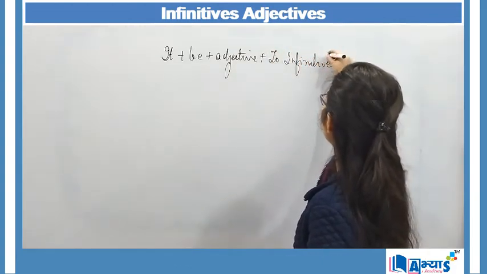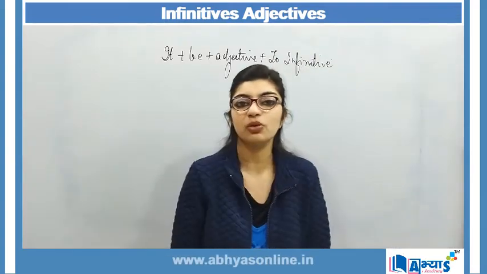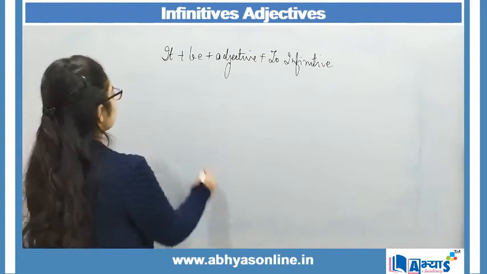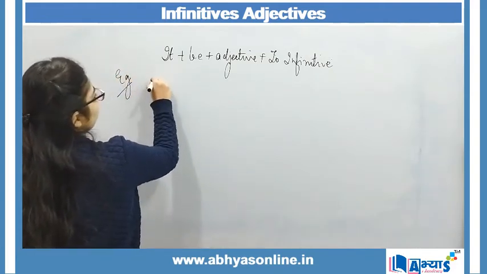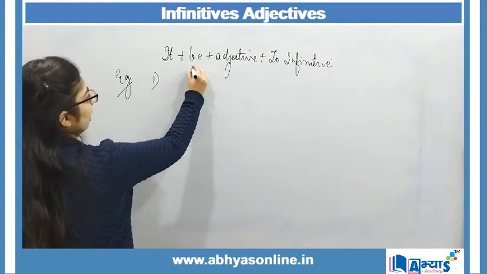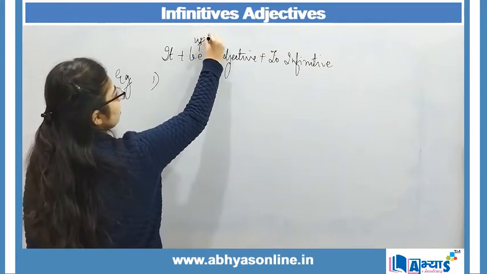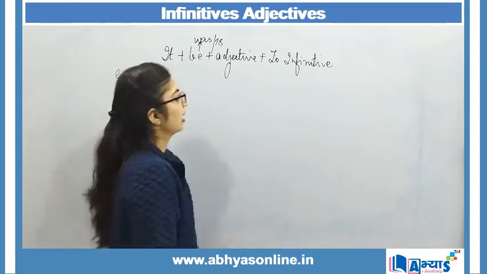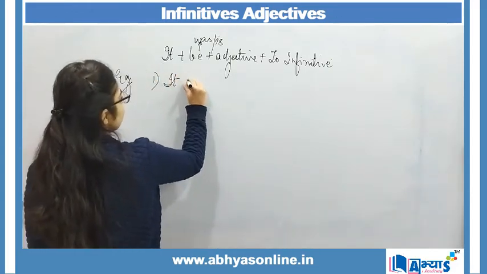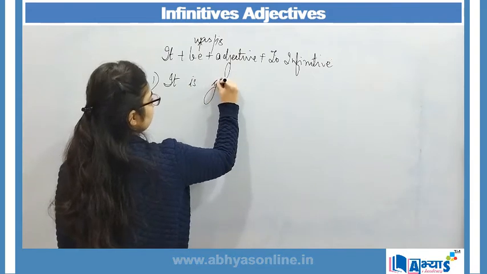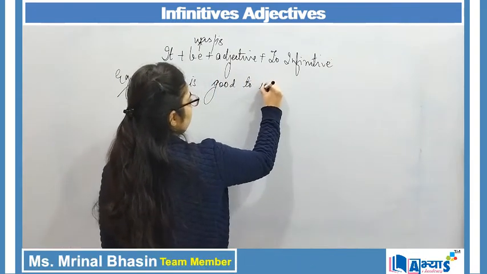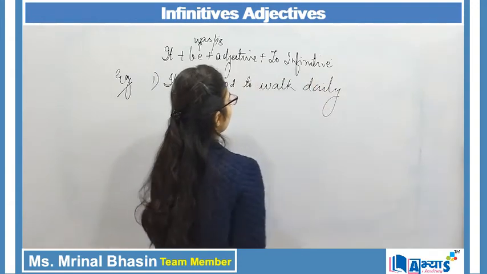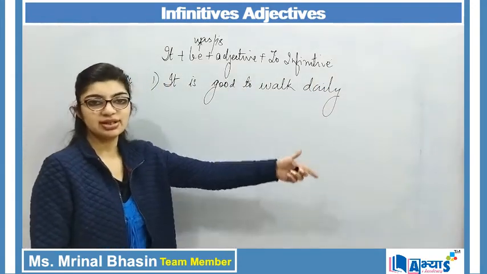This was the rule that we have studied while using infinitive along with an adjective. So let us implement this in our sentences. So the first example over here can be, now be can be was, also it can be is. That depends upon the tense that we use. I say it is good to work daily. It is good to work daily.